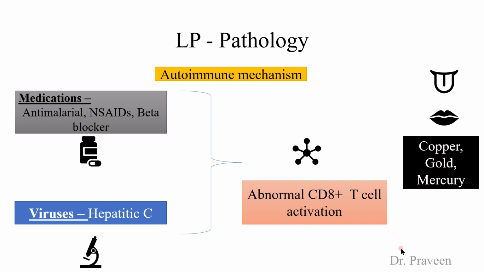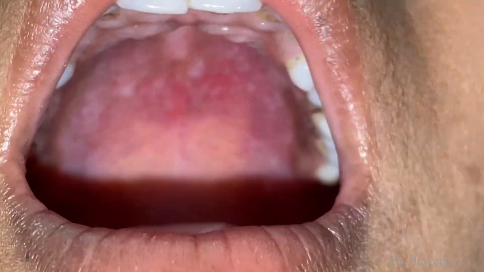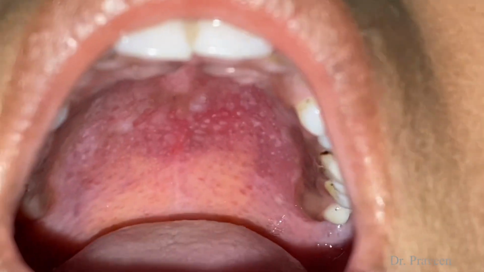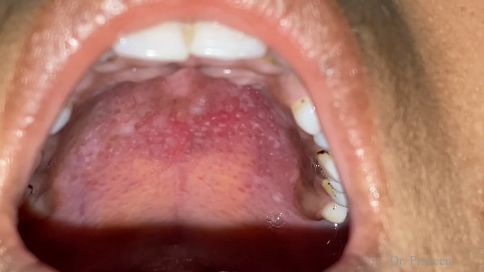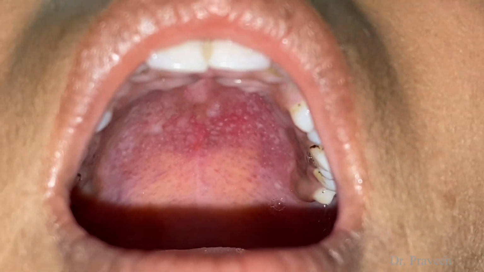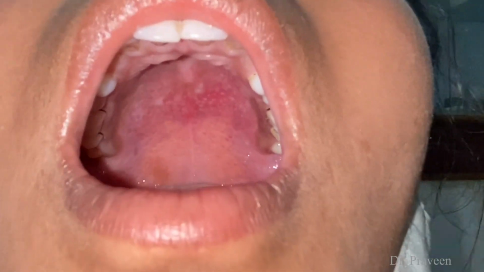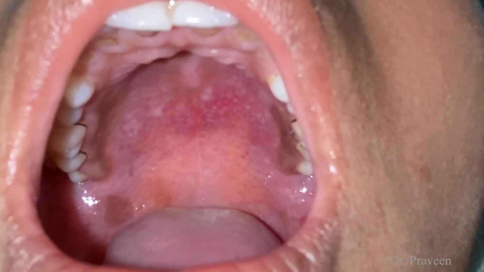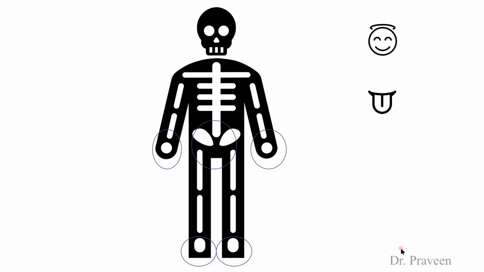And sometimes foreign metals like copper, gold, mercury, which are used in dentistry, may cause Lichen planus of the oral mucosa or even the lips. Simply removing this foreign material will sort out the problem. The most commonly involved areas are the bilateral arms, bilateral ankles, the back, scalp and oral mucosa.